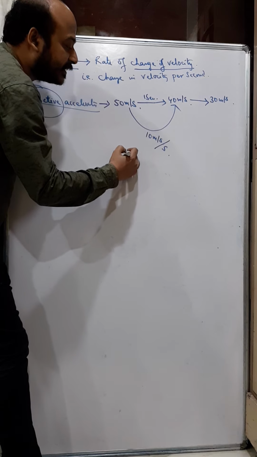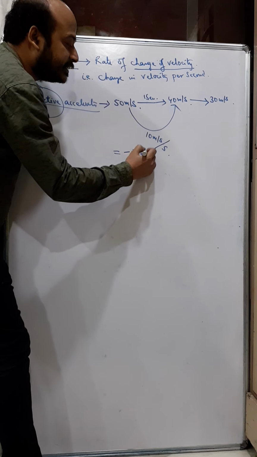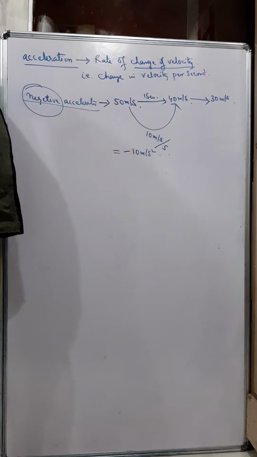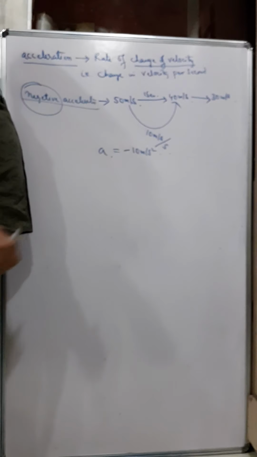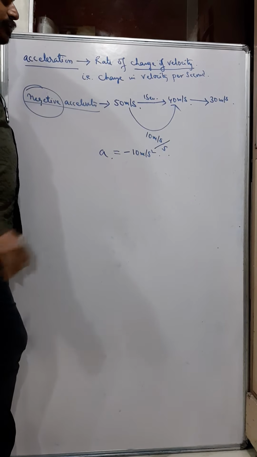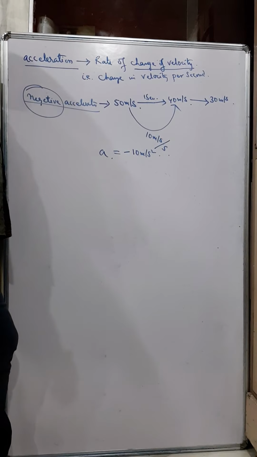And hence we can see here the acceleration is in fact negative because the velocity is decreasing. So here the acceleration is minus 10 meter per second square. So understand?